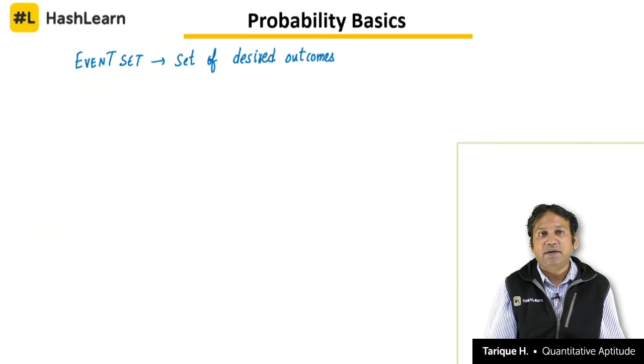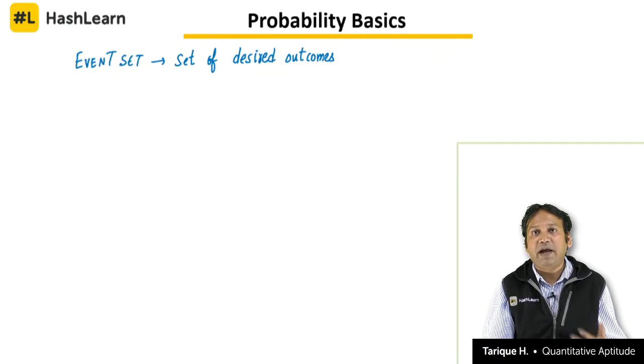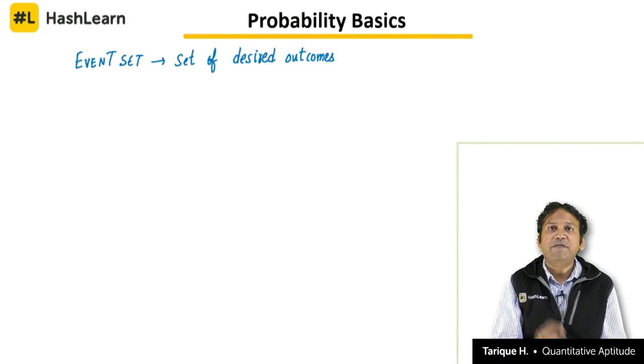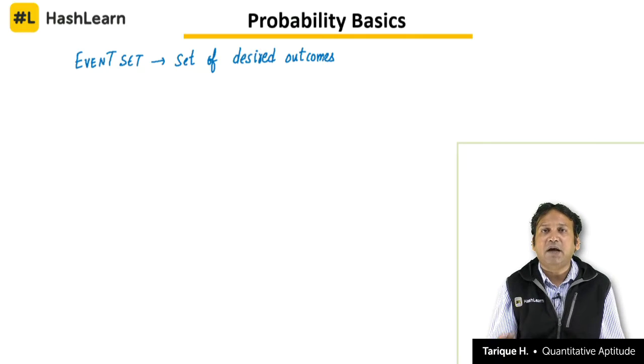So let us say if you favor a team and the team is playing a match, you are interested in finding out the chance that your team, your favorite team, will win the match. Clear? You are appearing in an examination, your favorable outcome, desired outcome is to pass in the examination. Clear? So we should find out the set of desired outcomes.